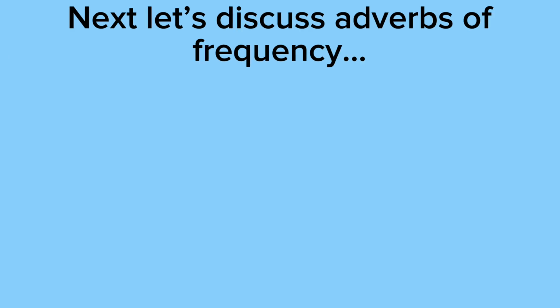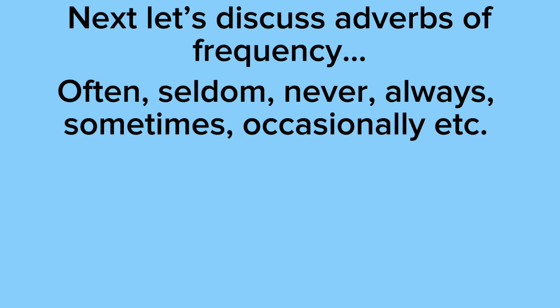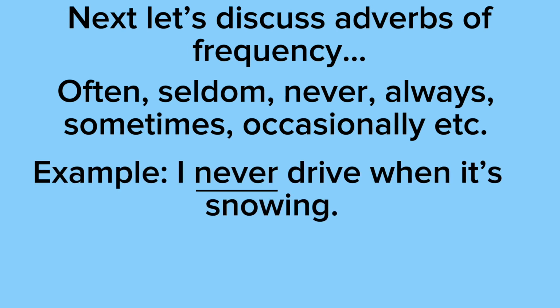Next, let's discuss adverbs of frequency. So we have often, seldom, never, occasionally, sometimes, always, and so on. So in our example, it says, I never drive when it's snowing. So never is our adverb. So we're using never to describe how often we drive or when we drive or when we don't drive. So the never is basically giving you information on when we drive.